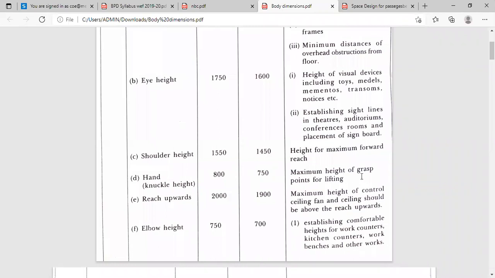Maximum height of grasp points for lifting: whenever we have to lift something from a surface, to decide the level of that surface, we should know up to what point or depth our hand reaches.